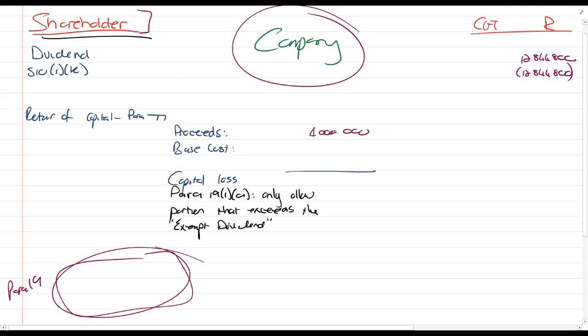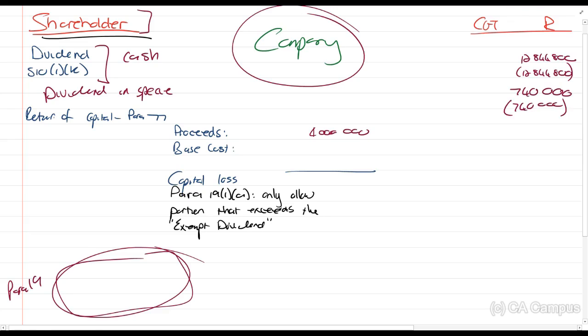Right? And sorry guys, the one thing I didn't do correctly here is I've only spoken about the cash dividend. For the company and for the natural person, both of them would also receive a dividend in specie of 740,000 rands, which would be fully exempt. That's the trading stock. Sorry, I just didn't include that there. So the cash dividend, if it's a company, is 12,844,800, and 740,000.